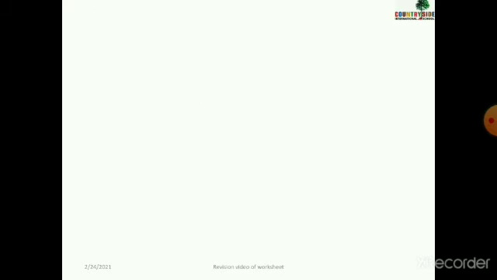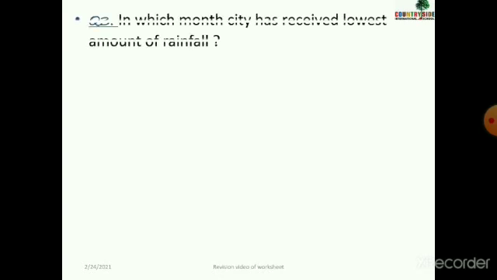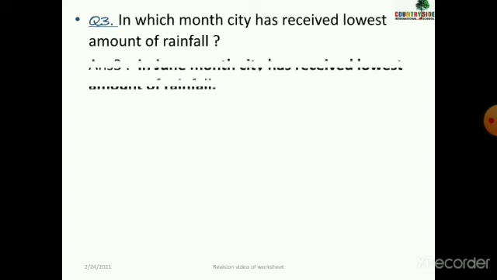Okay. Now the next question, question number 3: in which month has the city received the lowest amount of rainfall? Lowest means very less. So in which month has the city received the lowest amount of rainfall? Yes, in the month of June again, the city has received the lowest amount of rainfall. So this is an example of how graph study questions can be asked in the exam, and you have to write accordingly. I hope you are all clear with our first question.